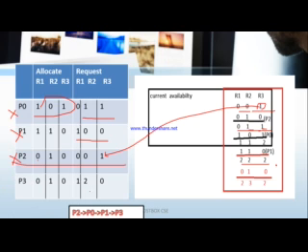Now P1 completed, and the last chance is given to P3. P3 needs one R1 and two R2. Sufficient, so it will be available. Here we can take one R1 resource and two R2, and this is extra one. No problem, so we can complete now. After P3 completed, the resource will be freed, so we add 0 1 0. 2 2 2 plus 0 1 0, if you add, at last we get the current availability value 2 3 2.